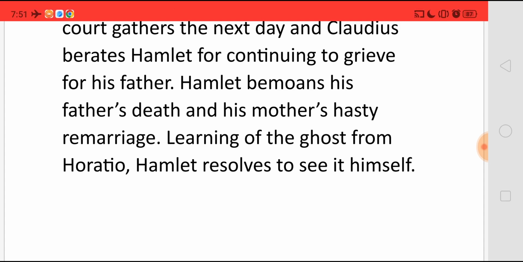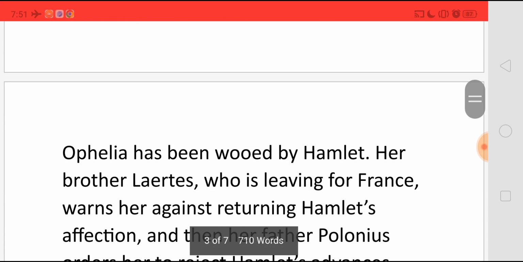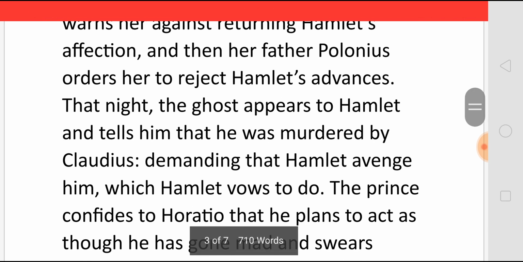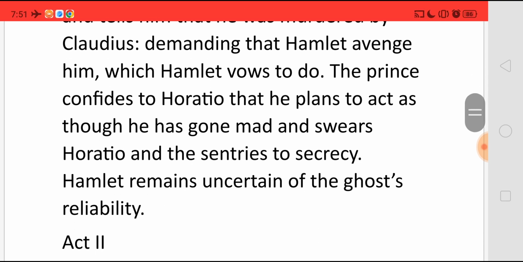Now Hamlet comes to know about the ghost from Horatio, and Hamlet decides to see the ghost himself. And Ophelia has been moved by Hamlet. But her brother Laertes, who is leaving for France, warns her against returning Hamlet's affection, and then her father Polonius orders her to reject Hamlet's advances. That night, as expected, the ghost appears to Hamlet, and the ghost tells him that he was murdered by Claudius, and it demands Hamlet to take revenge on Claudius, and Hamlet promises to do so.